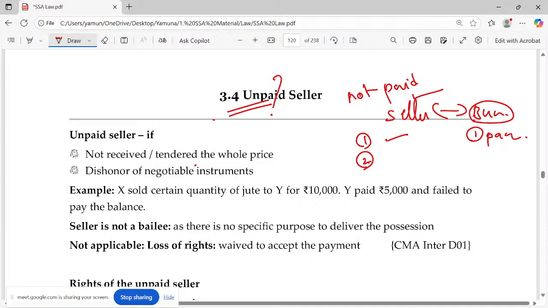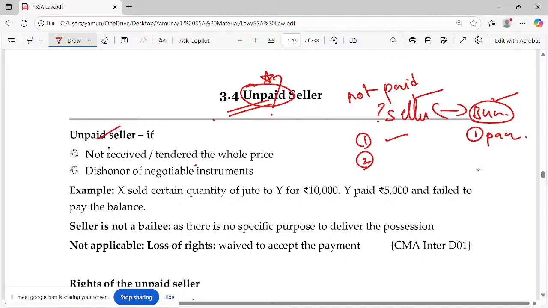Okay. So ultimately, if the buyer is not ready to pay, which means what? Not ready to make the performance, not ready to pay the price, what can the seller do? Which means the seller now has a new status called unpaid seller. So when you answer questions, you can clearly give the seller the status of unpaid seller. Approach this angle.